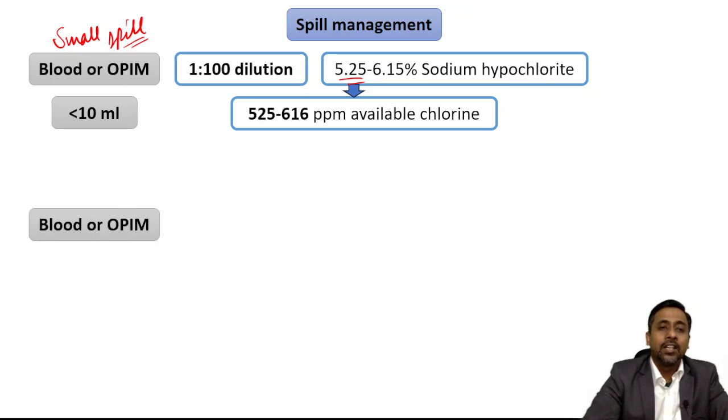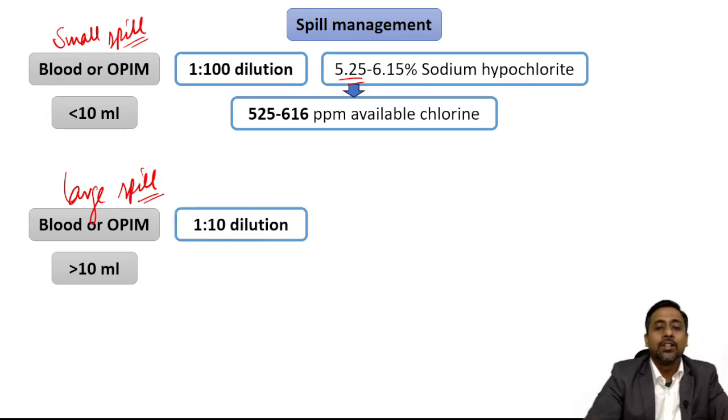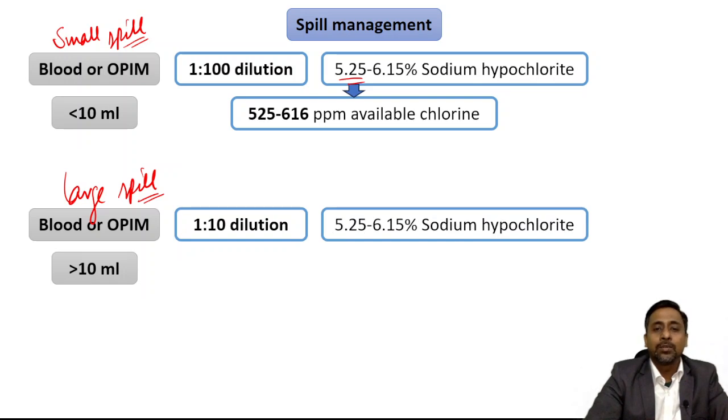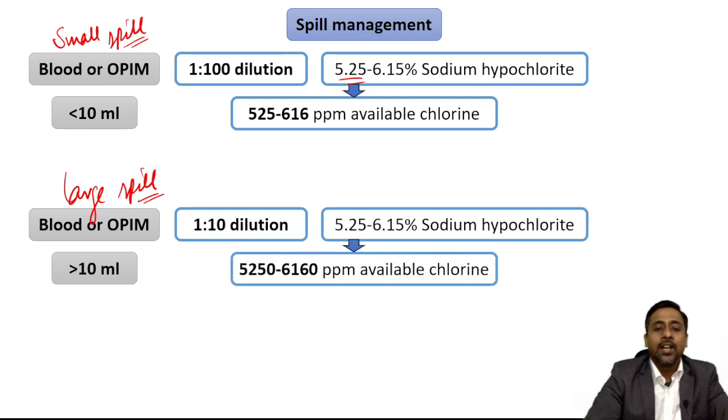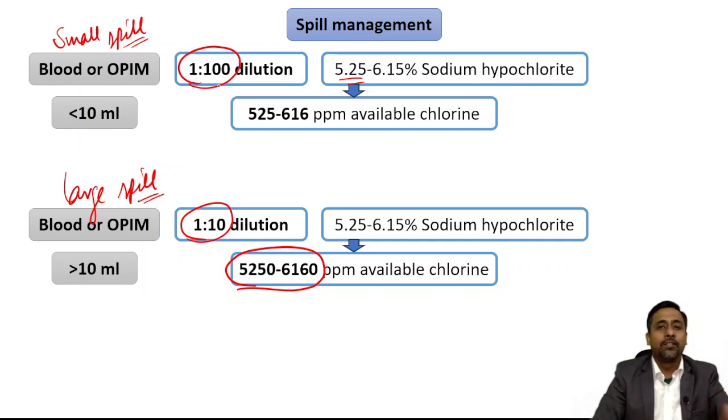And if the spill is more than 10 ml, it will be called a large spill. Okay, so for that, how much dilution of sodium hypochlorite is needed? 1:10 dilution of 5.25 to 6.15% sodium hypochlorite, and it will give 5250 to 6160 ppm of available chlorine. I have seen in a question this available chlorine was asked, so that's why I'm saying, and also this dilution. Okay, so remember, for a small spill 1:100, for a large spill 1:10. So always see the amount of the blood spill mentioned in the question. If it is less than 10 ml, the dilution used is 1:100. If it is more than 10 ml, it is 1:10. Okay.